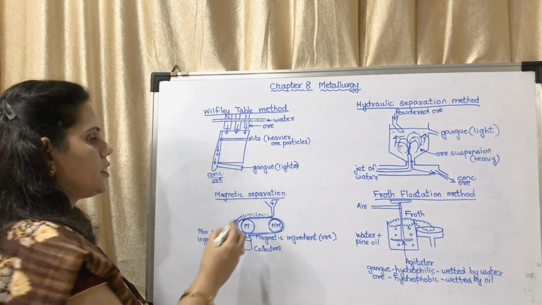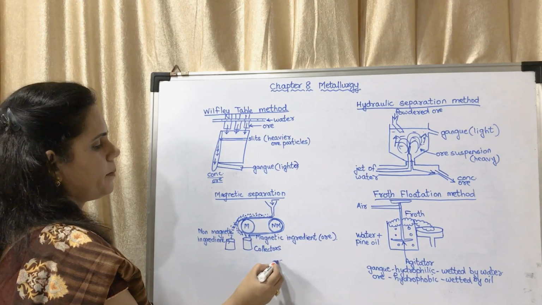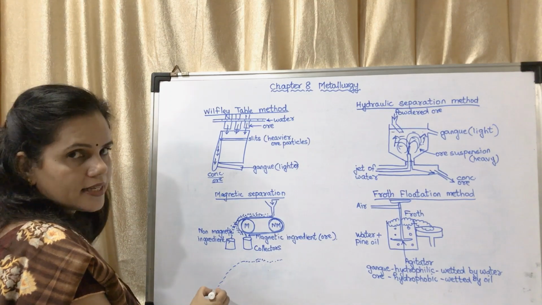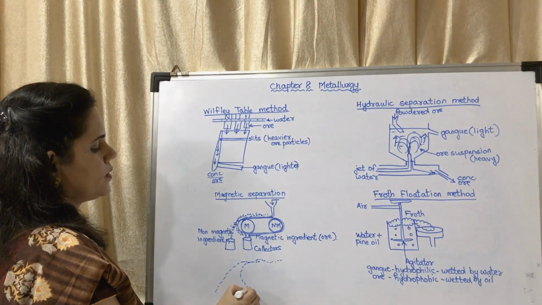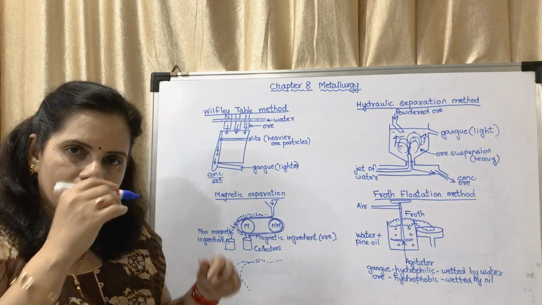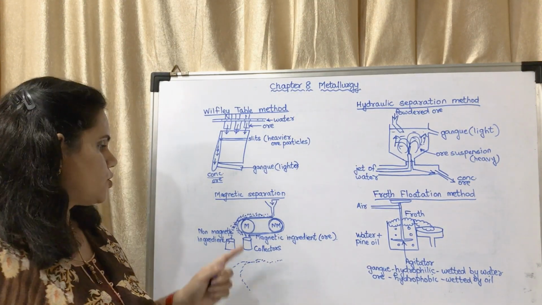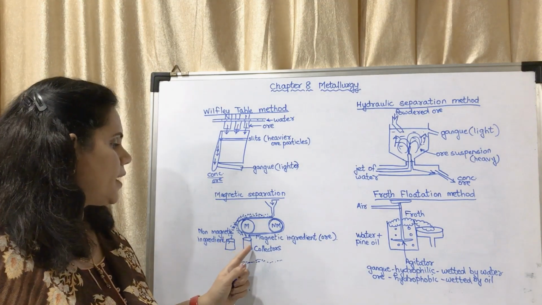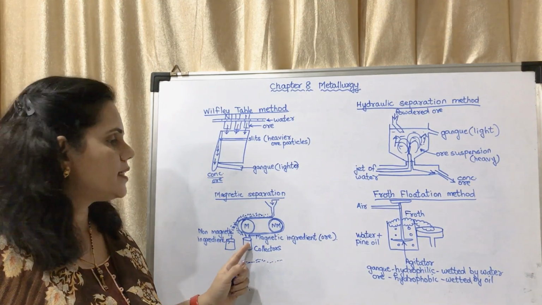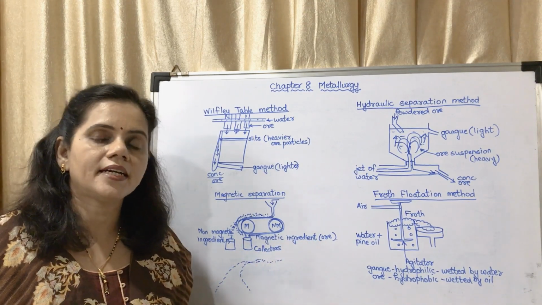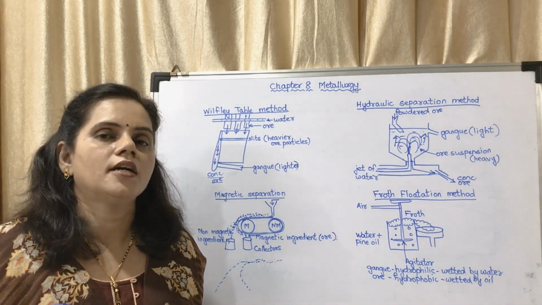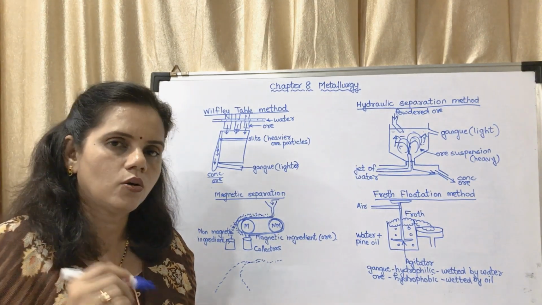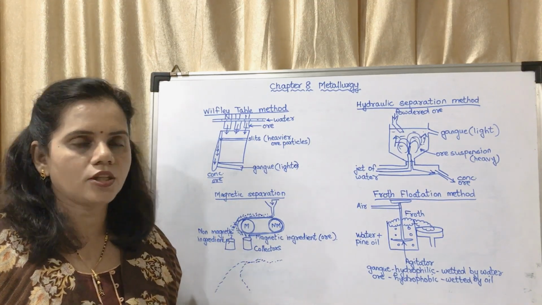Okay, I repeat, the particles are coming. The non-magnetic particles will fall like this, and the magnetic particles will get attracted a little and fall a little nearer, isn't it? So there are two collectors kept, one for non-magnetic ingredients and the other for magnetic ingredients. This is especially done for magnetic ore. That means the compound which we want, the metal which we want, we are getting it in the form of a magnetic compound. Okay, so that is magnetic separation.